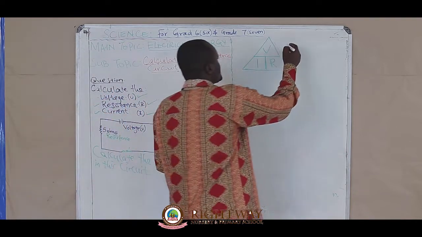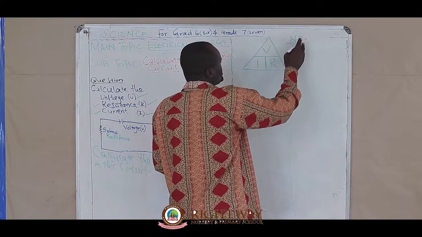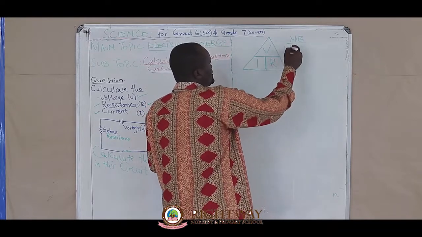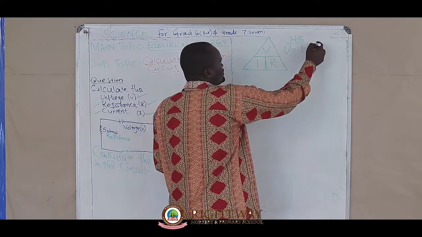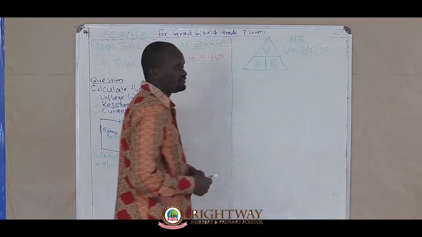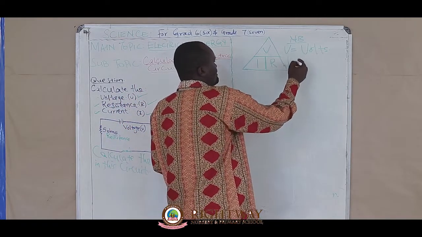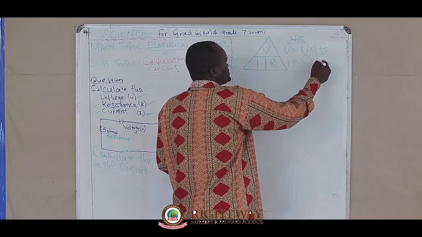V means voltage or volts. I means current.